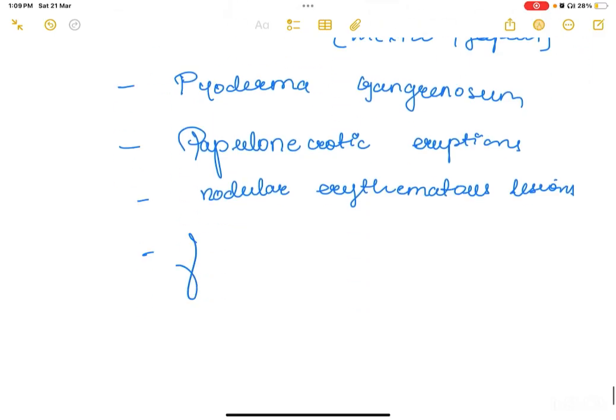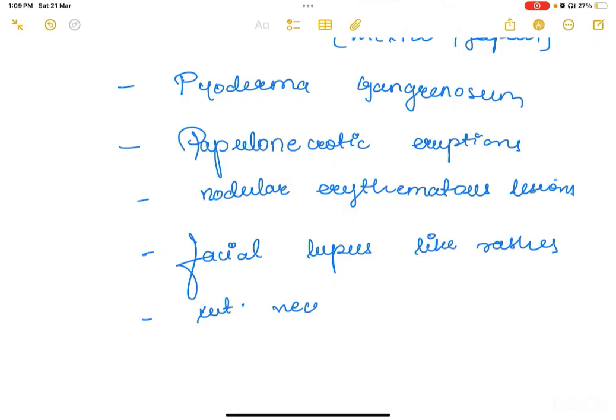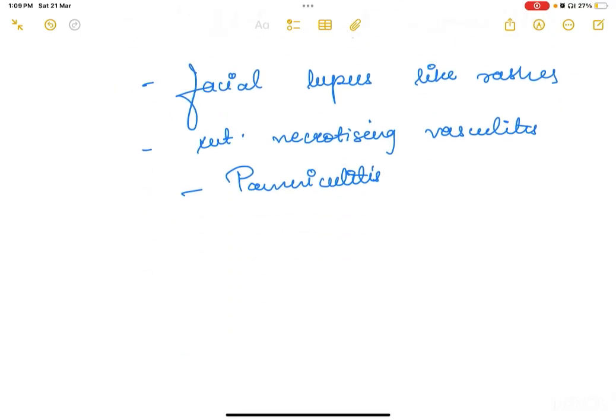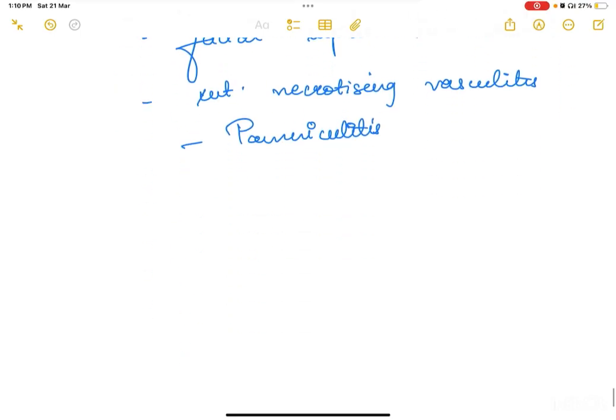facial lupus-like rashes, cutaneous necrotizing vasculitis, there could be, in Takayasu arteritis, also panniculitis, inflammation of fat, lobular fat or septal fat. Now, in pathology, you could see granulomatous features, which would suggest shared pathogenesis.